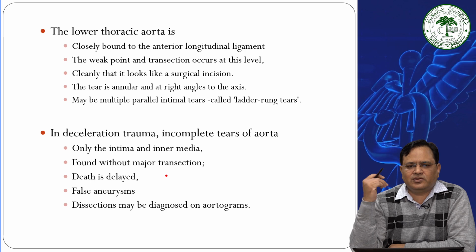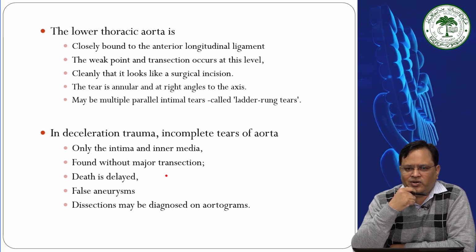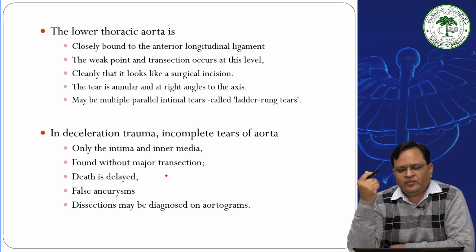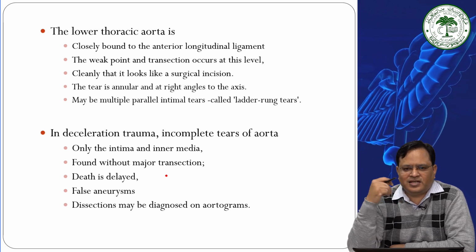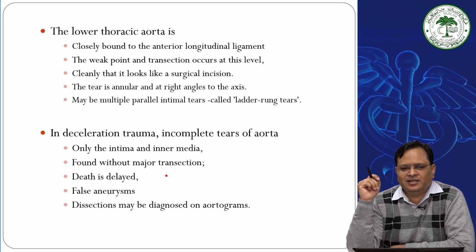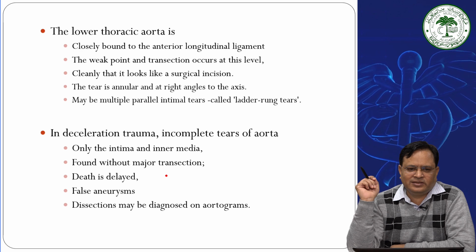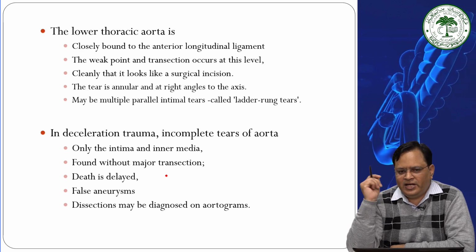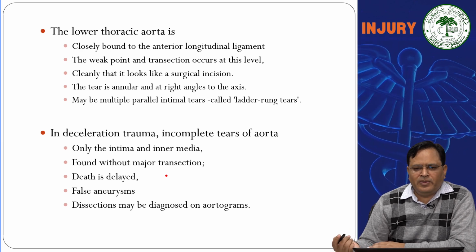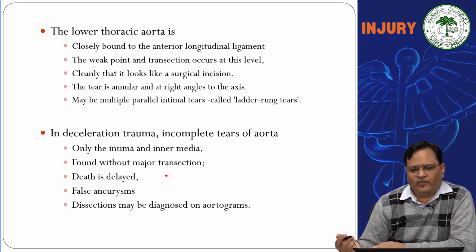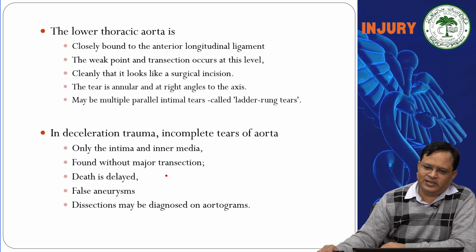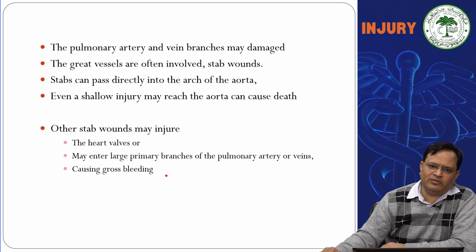The lower thoracic aorta is closely bound to the anterior longitudinal ligament. It is a weak point, and traction occurs at this level. Clearly, it looks like a surgical incision. The tear is annular, at right angle to the axis. This is called ladder rung tears. In deceleration trauma, only the intima or the inner media can be damaged. If found without major transection, death is delayed, a false aneurysm can develop, dissection of the aorta can happen, and the person may die because of that.